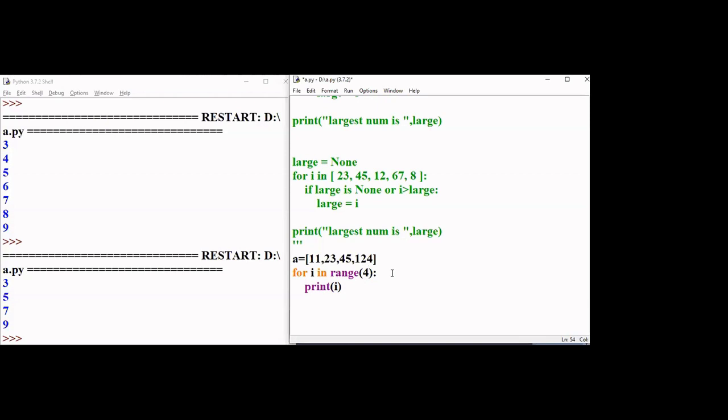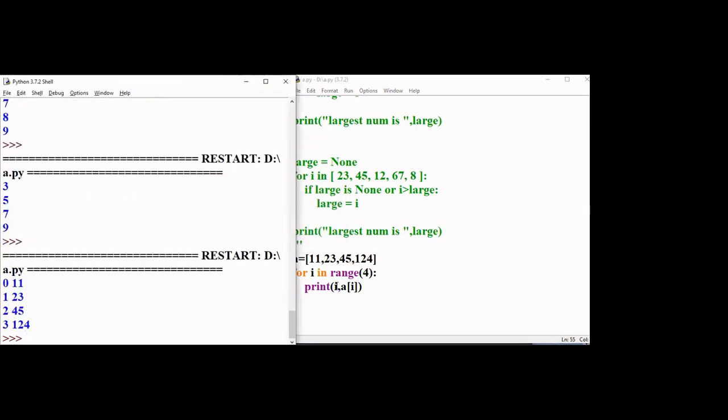By default, the index will start from 0. Correct? Now i, comma, and I want to print the value of A, so I should give A of i. This is how you use range in a for loop.